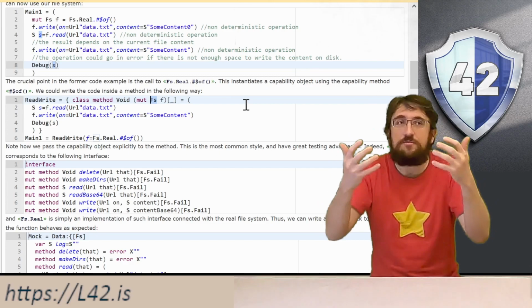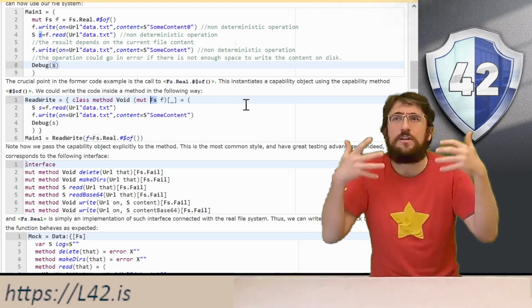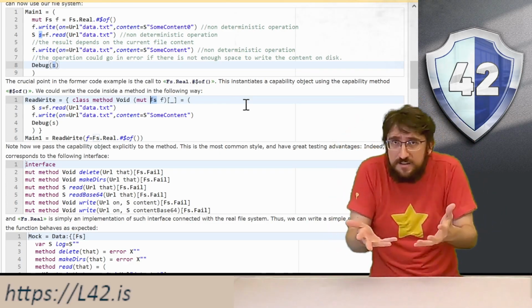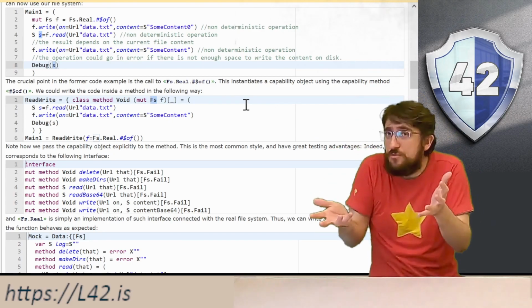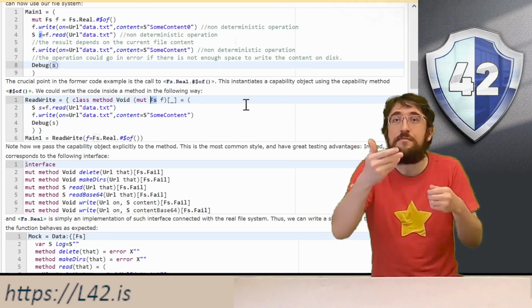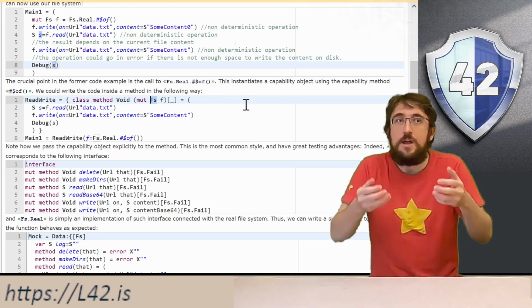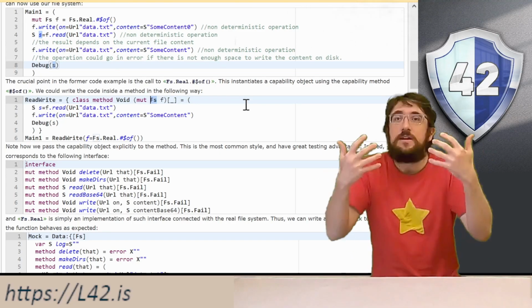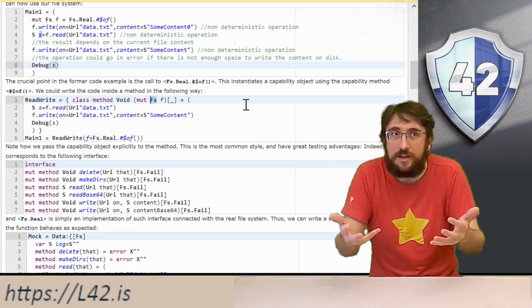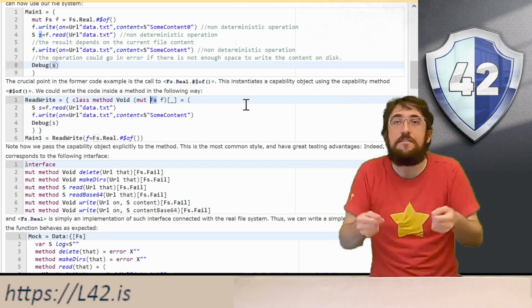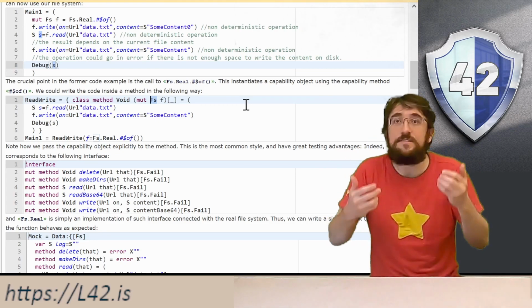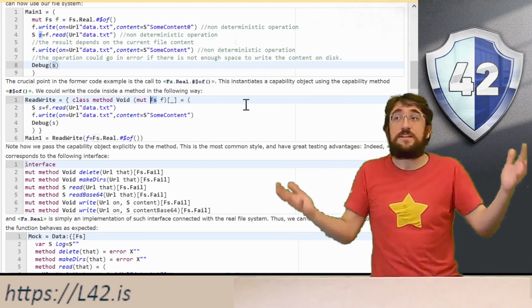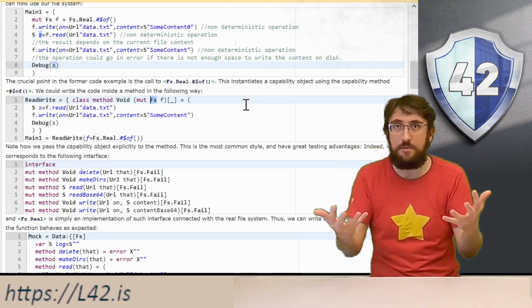Is this read-write static method actually reading and writing files? Can we be sure? If you remember, fs is an interface, so we cannot be sure that all the calls to read-write are going to receive an fs.real. And this is great news. This means that our code is now testable.